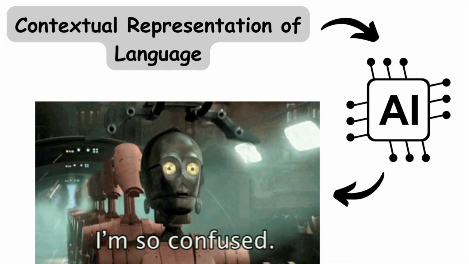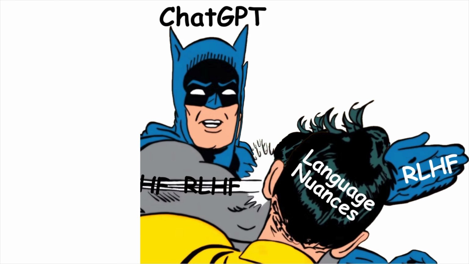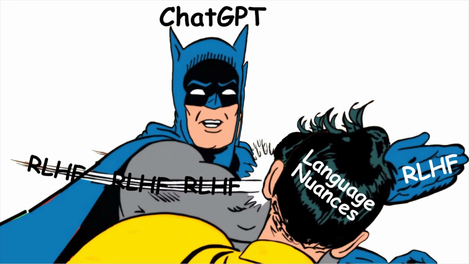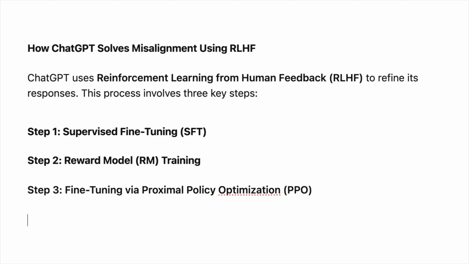As a result, the model struggles to generalize a task or context that requires a deeper understanding of language. Now, how did ChatGPT solve this problem? Well, it used a specific technique called reinforcement learning from human feedback to overcome misalignment. Fine-tuning ChatGPT with RLHF consists of 3 distinct steps. Let's understand each of them one by one.